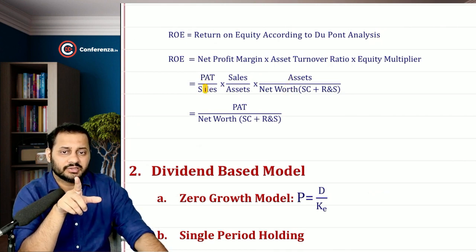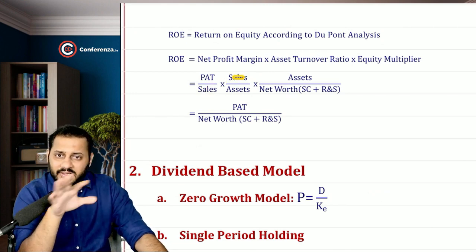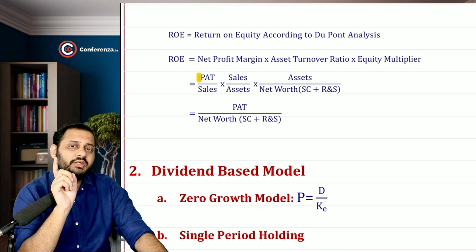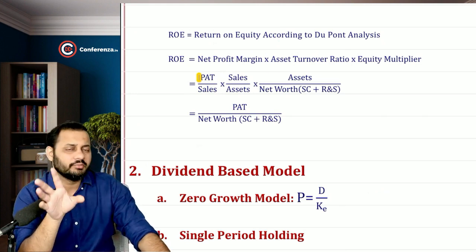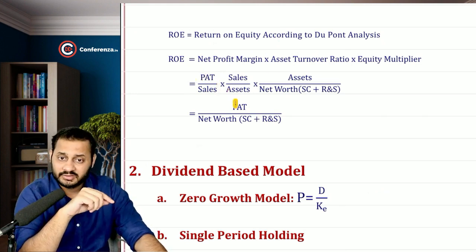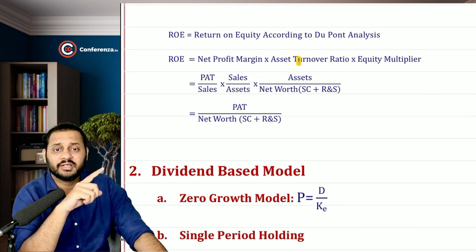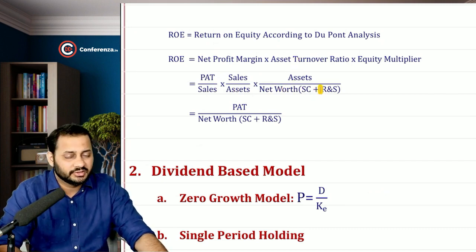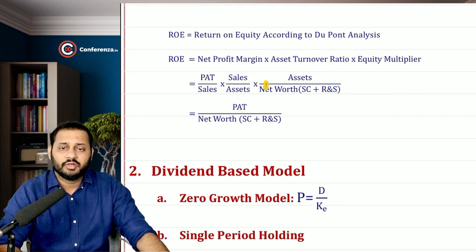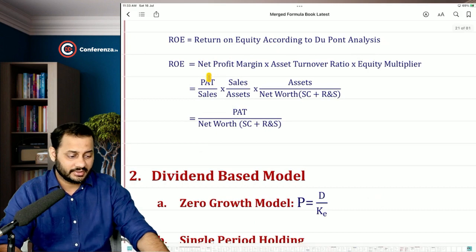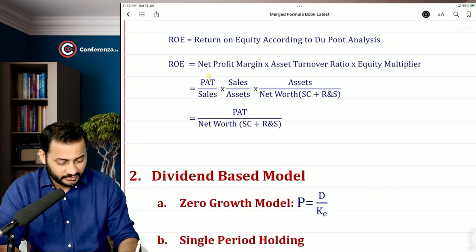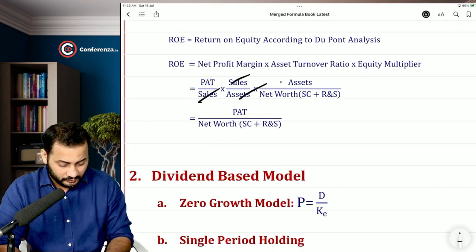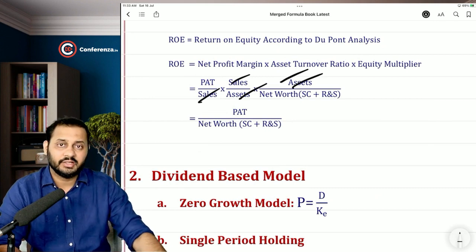Now, profit after tax divided by sales, so this sales in the denominator and this sales in the numerator will get cancelled. Whatever will be the remaining part will be profit after tax divided by assets, and this asset will also again get cancelled and divided by net worth, that is shareholders' share capital plus reserves and surplus. So if you have this kind of data, you can calculate ROE. Otherwise the net formula is nothing but profit after tax divided by net worth.